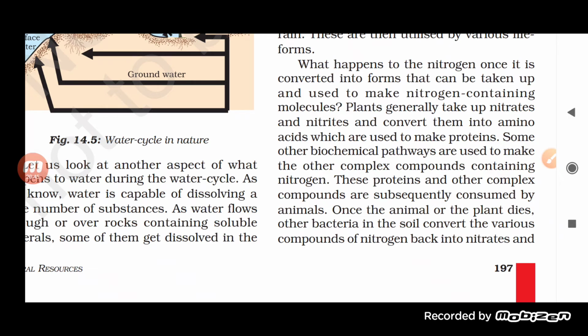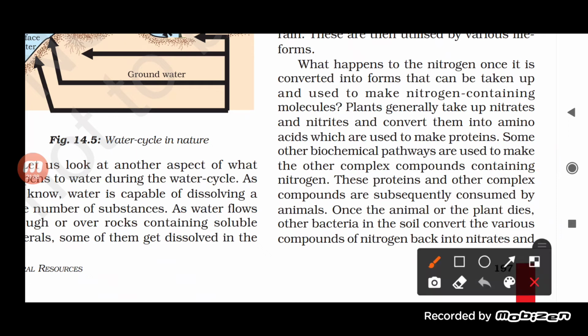Now we are saying that any living organism, which can be a plant or an animal, is not able to take nitrogen directly, but the nitrogen gets converted into nitrate. Okay, now the plants are able to take up this nitrate or nitrite, and convert this nitrate or nitrite into amino acid.